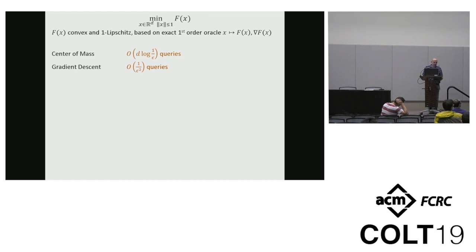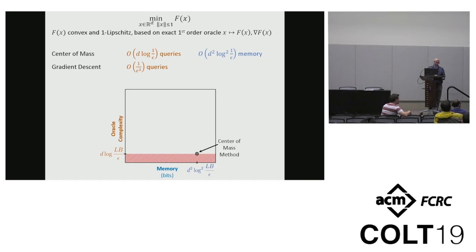One way to separate between them, so we can talk about runtime, but for runtime, we have no idea how to give lower bounds. Instead, we can look at the memory lower bound. For center of mass and all of these other algorithms, all of them require quadratic memory, d squared memory. You have to store all the gradients so far or store some ellipsoid. With gradient descent, it's linear time per operation. It's also linear memory. And so really you can think about separating them in terms of memory.